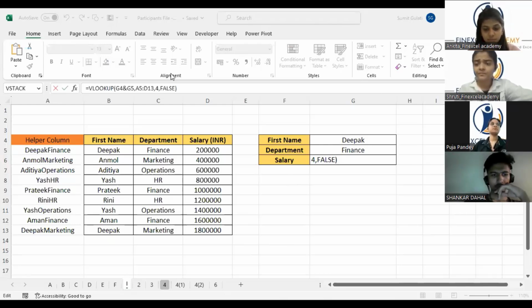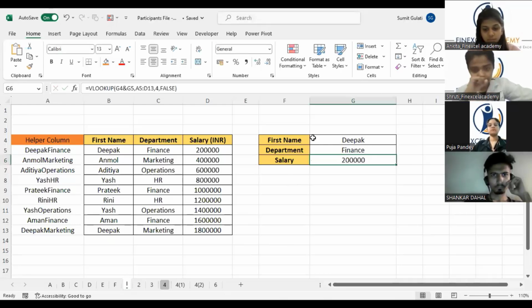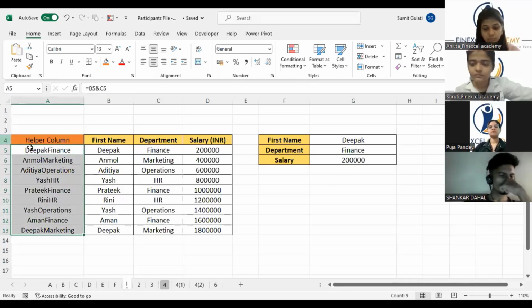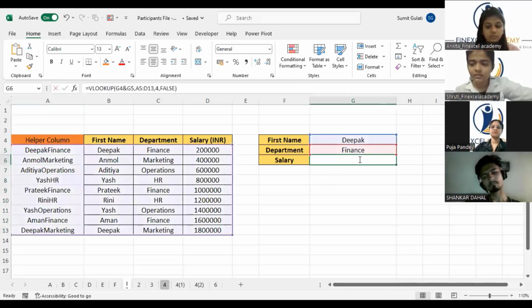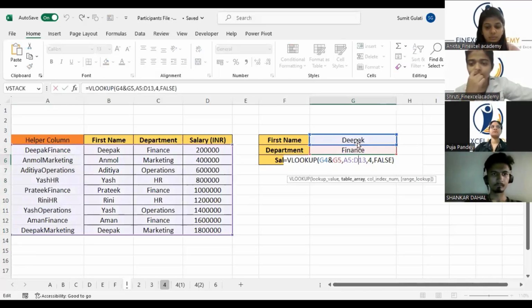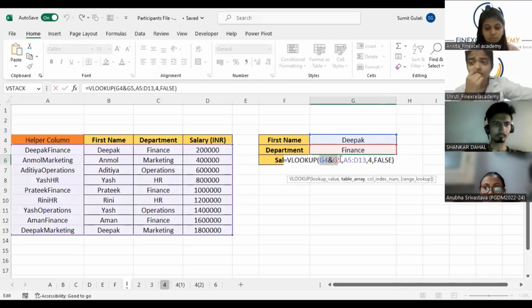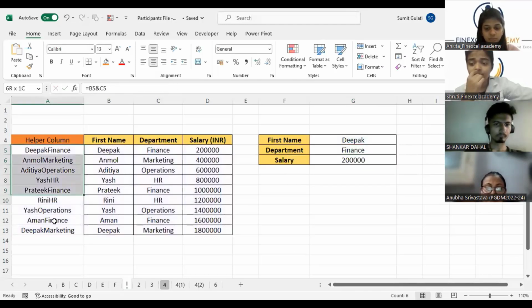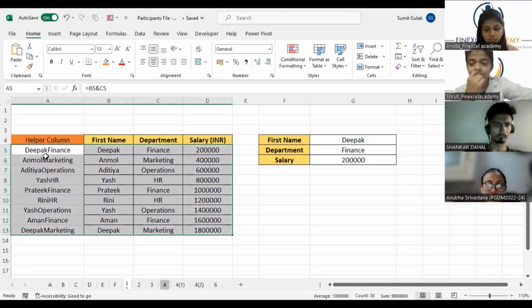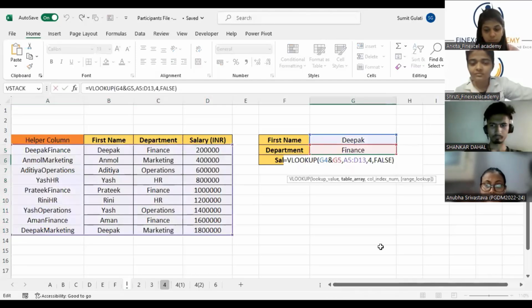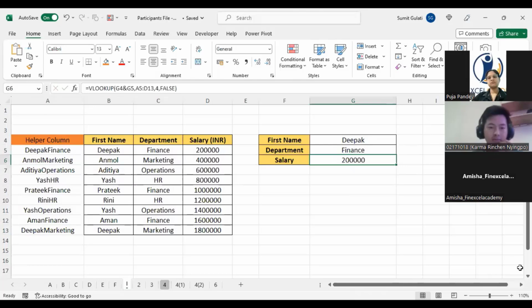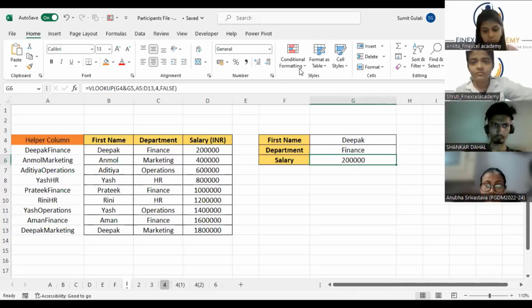Nandita, I'll explain. Where did you falter? What I'm saying is, the issue was Deepak and finance. If you have a look at it, there was another Deepak who was in the marketing department. So Deepak was not a unique name. So you cannot apply a VLOOKUP. So what we did, we created a helper column which is unique now. Deepak finance is different from Deepak marketing. While writing the formula, we said type your name. We concatenated these two. So we are looking for Deepak and finance together. Where we are looking out here. And what we are retrieving, the fourth column data. So this is how we created the formula. And the helper column is very interesting and very much used in the business world.